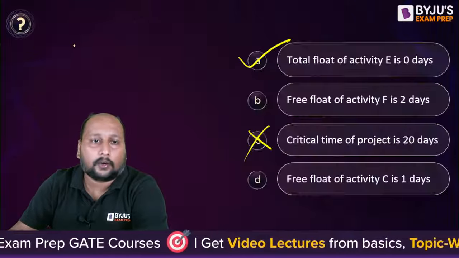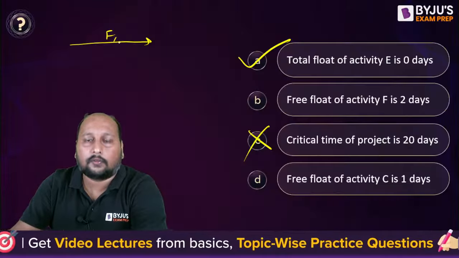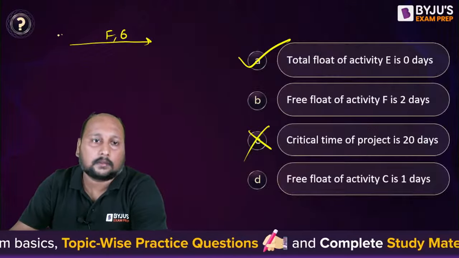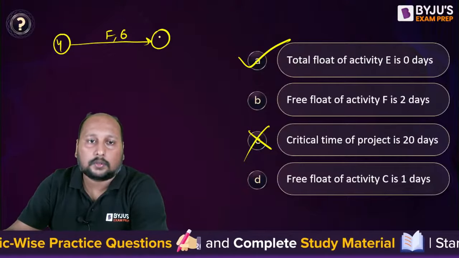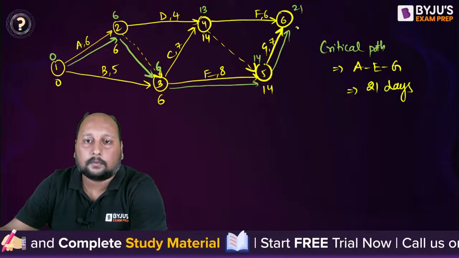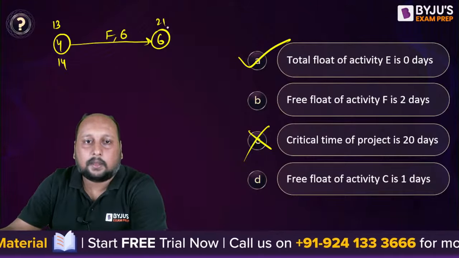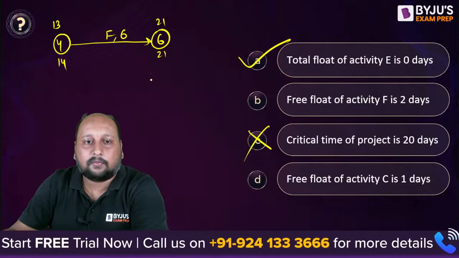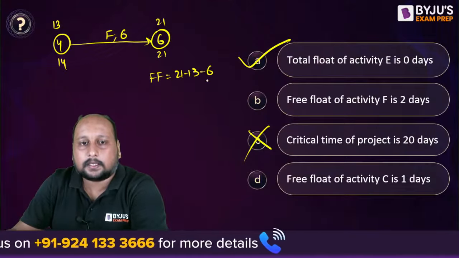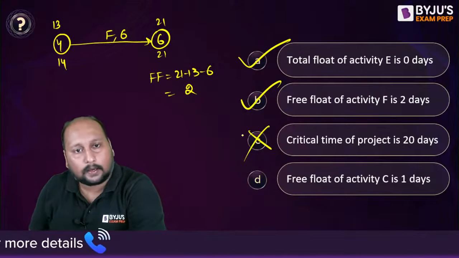Activity F is over here. If I draw it, activity F has a duration of 6 days, with predecessor and successor 4 to 6, and its ES, EF, LS, LF are 13, 14, 21 and 21. They are asking for the free float. So free float is equal to 21 minus 13 minus 6, which is equal to 2. Option B is also correct, right?